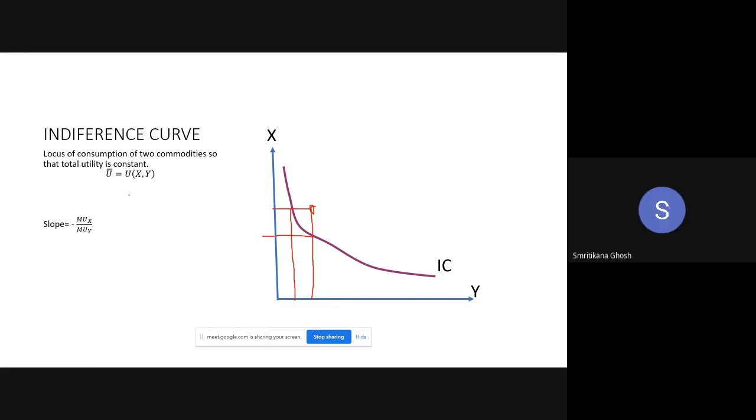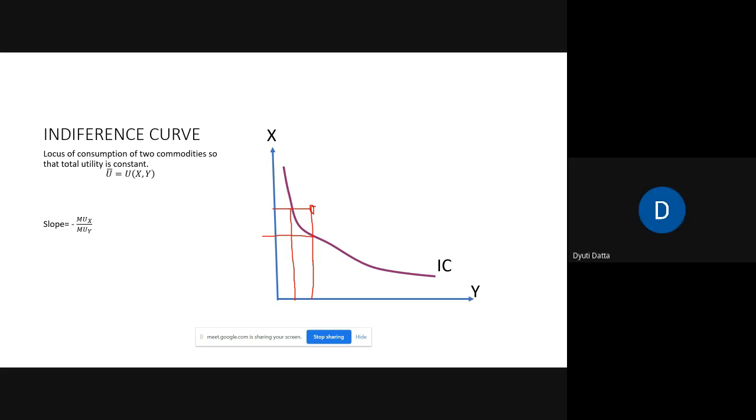So what she is saying is that out of this X and Y, one is more preferable to me and another is less preferable. If it is less preferable, then the slope will be different. But obviously, it will be negatively sloped, because say Y is more preferable.